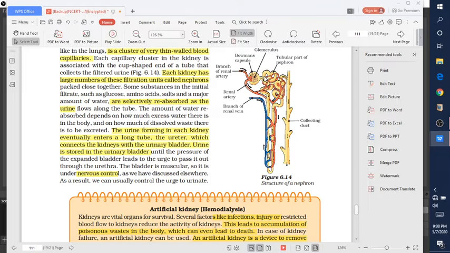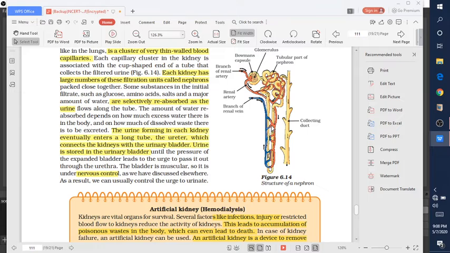Once the waste is filtered out, the blood, free from waste, goes into the renal veins, where it goes back to the heart through the vena cava. Now the blood containing waste material is forced out of the glomerular capillaries into the Bowman's capsule. The filtered fluid is called the glomerular filtrate.